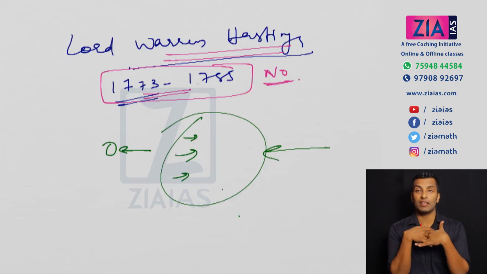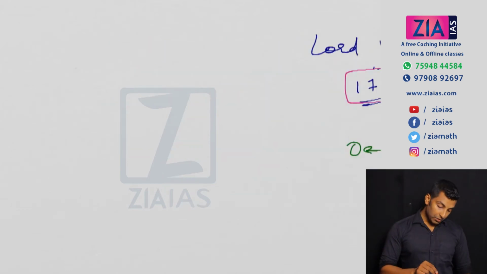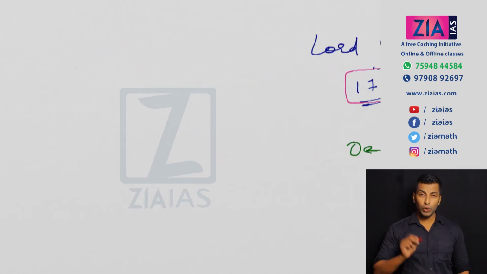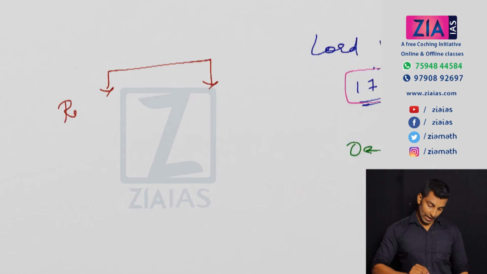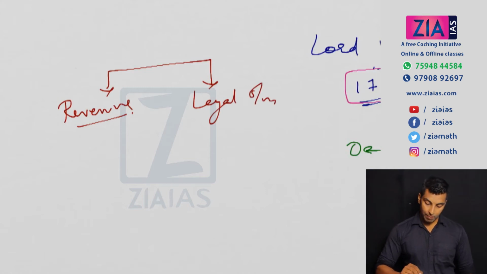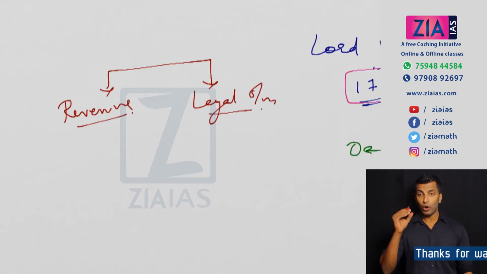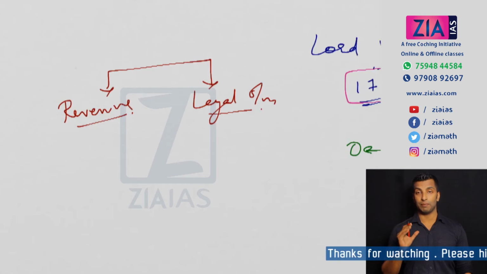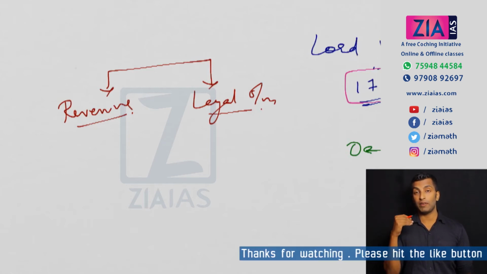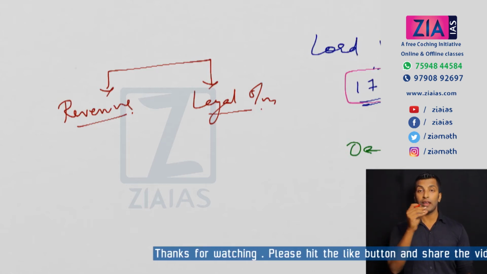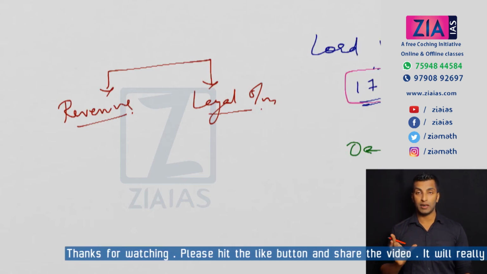We'll see what are the trials or attempts that he made for the administration and what are the mistakes that he committed. Now, if you need to administer a particular area, two important things need to be taken care of. One is revenue collection. Without revenue, you can't do anything, right? Second is the legal system. You need to have a proper legal system. These are the two things you must be careful about when you administer a particular area.